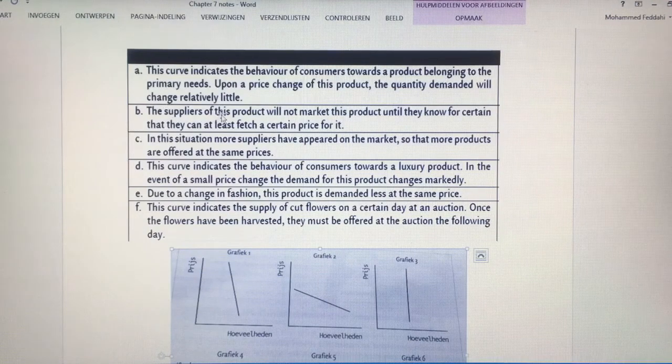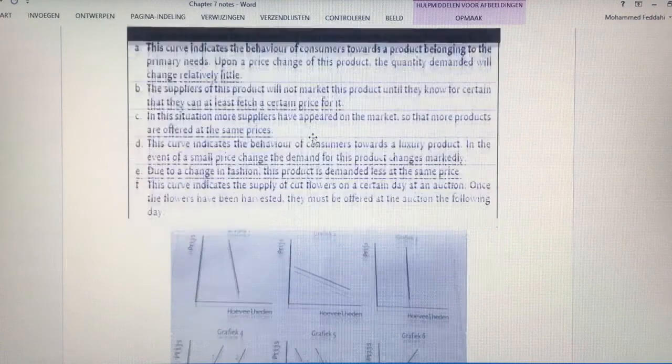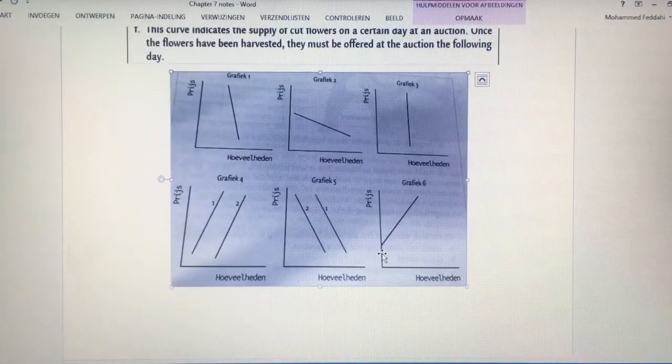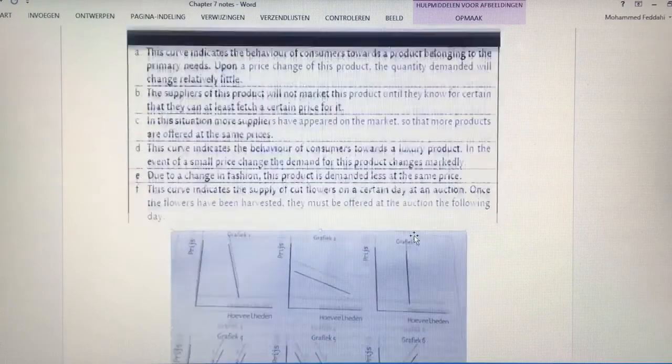The suppliers of this product. Suppliers, so you already know which kind of line you need. The suppliers of this product will not market this product until they know for certain that they can at least fetch a certain price for it. At this price, they don't offer the product. At this price, it's not possible to go to the right. They will not offer that product. But at this price, this is the first moment. It's about a supplier. This is the first price that I can go to the right. So graph 6.